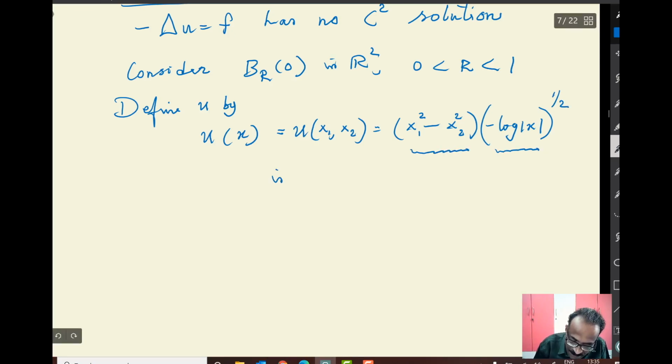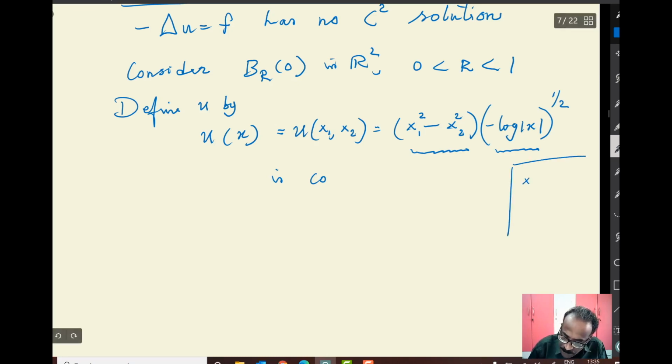Is a continuous function. Even if you put some power on the log mod x, any power of x, it will become continuous. So the logarithmic singularity is smaller than any power of x, however small. For example, log mod x goes to minus infinity, but x log mod x goes to 0. So you know such kind of things.